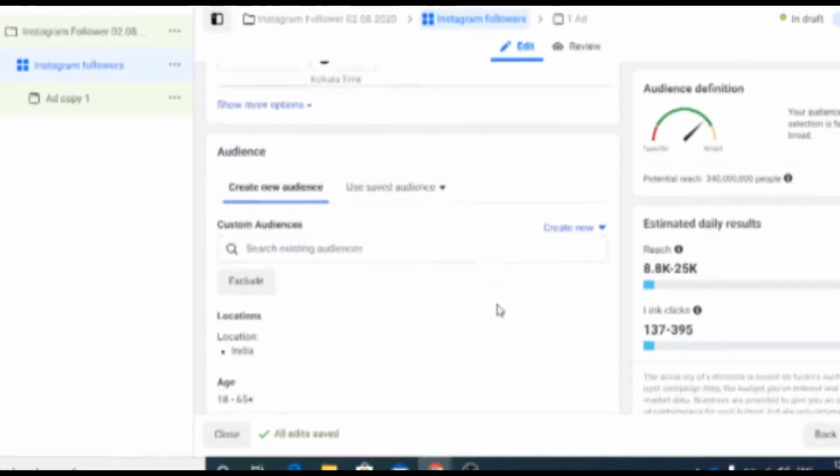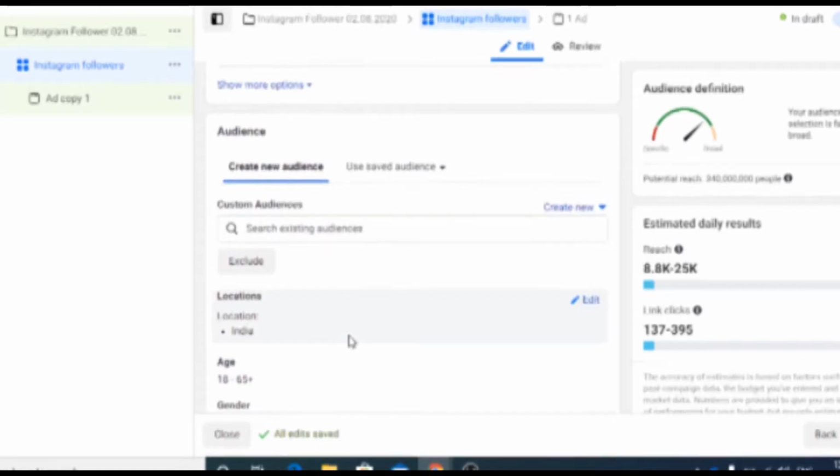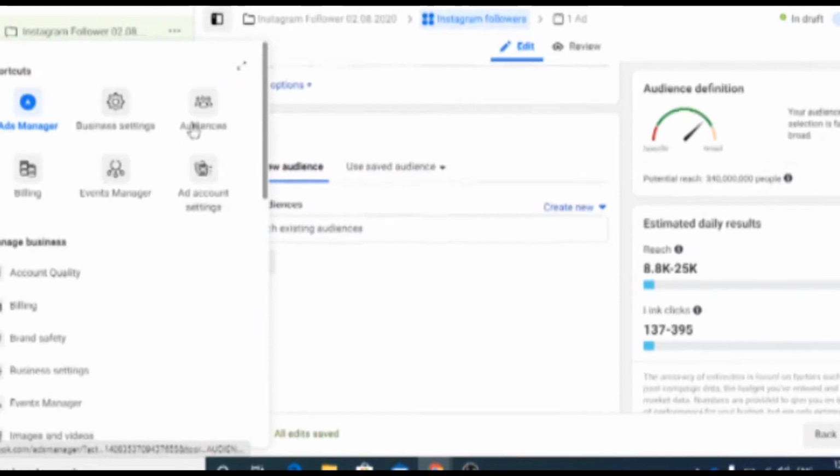Then here comes the tricky part. If you want to increase Instagram followers, creating a lookalike of people who have already engaged with your page would work really well, because they would be similar to your audience. Now you're creating on an interest basis, people interested in digital marketing, social media marketing, social media managers, digital marketing managers, then online medium, website development, and all that. If you do it that way, some people might not be interested, they might not want to go inside and check what it is.